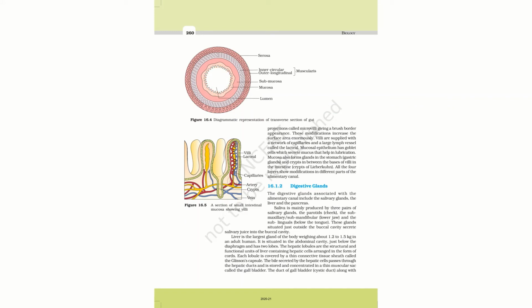Now next we are going to discuss the digestive glands, the three important glands of the alimentary canal. They are the salivary gland, liver and pancreas. So first we will take up the salivary glands. Salivary glands are of three pairs. They are the parotid, mainly present at the cheek, the submaxillary or submandibular, present at the lower jaw, and the sublingual, present below the tongue.